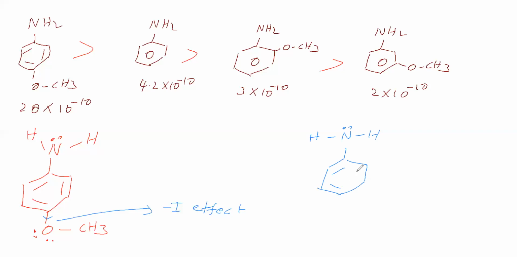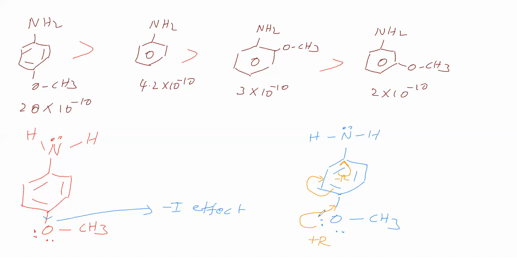Next, NH2, this phenyl ring. This O is having 2 lone pairs. Now we will see another factor. This oxygen is having a lone pair. A double bond is there. This pi bond and lone pair are separated by a single bond. Therefore, lone pair and pi bond are in conjugation. Therefore, resonance is possible. In this resonance, oxygen is donating, so it is showing plus R effect. Phenyl ring is accepting, so it is showing minus R effect. Therefore, this pi bond will go to this place, so this carbon will get negative charge due to resonance.